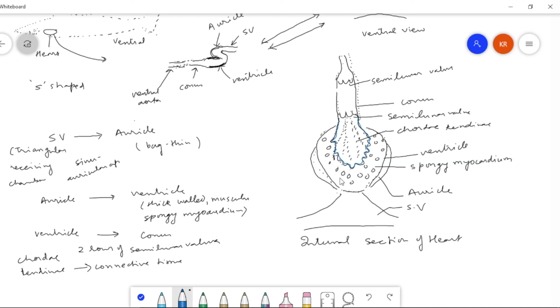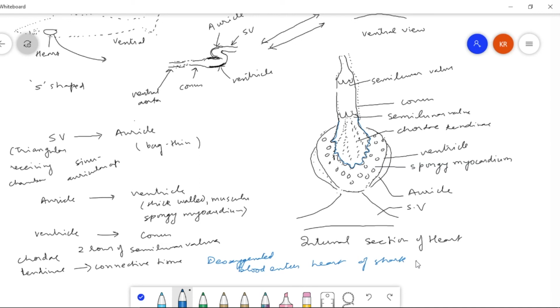So here a question is, what type of blood enters the heart of shark? Always deoxygenated blood enters the heart of shark.